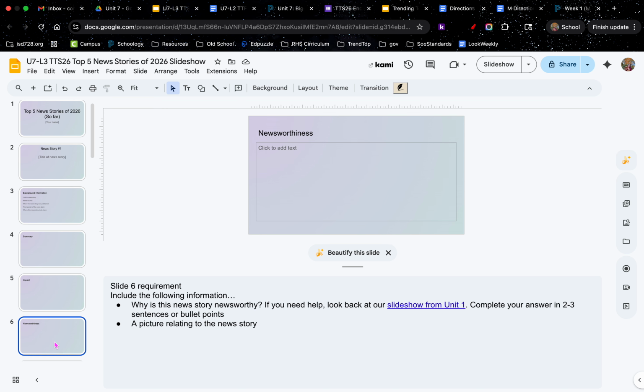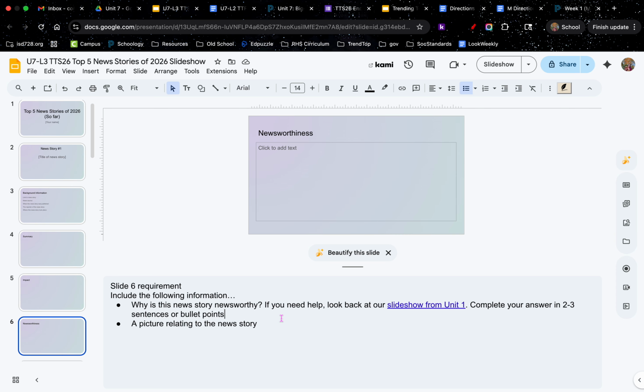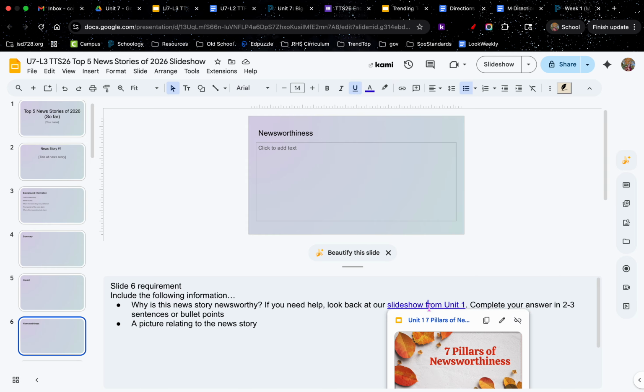And then slide number 6. So listen carefully to this one, because this is where a lot of students lose points. For this slide, you are going to answer the question, why is this news story newsworthy? If you need help, look back from our slideshow from Unit 1 about the 7 pillars of newsworthiness. You're going to complete your answer in 2 to 3 sentences or bullet points, and then a picture relating to your news story. So where students like to lose the most points with this slide is they don't choose one of the 7 pillars of newsworthiness. So make sure you do that. I even linked the slideshow in here for you to look at.